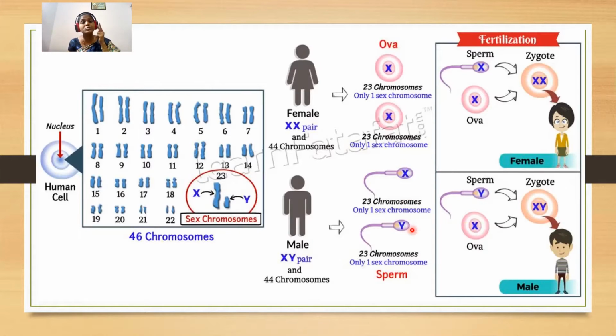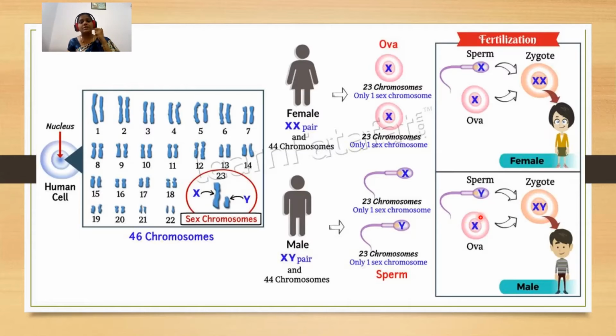The type of chromosome present in the sperm decides the sex of the baby. Sex determination is totally with the sperm which fertilizes the secondary oocyte, that is, the ovum. When the ovum with X chromosome is fertilized by a sperm with X chromosome, the resulting zygote would have XX chromosomes, which results in a female baby.